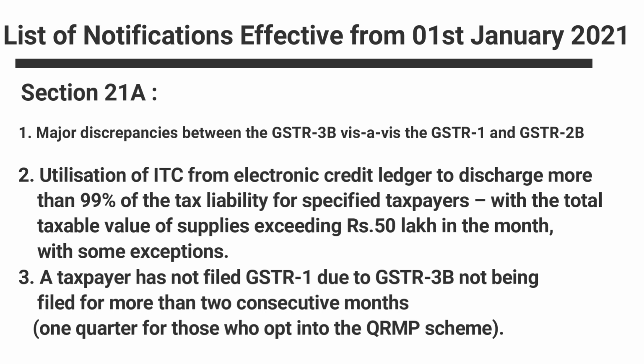Third and the last, a taxpayer has not filed GSTR 1 due to GSTR 3B not being filed for more than 2 preceding months, or 1 quarter for those who opted for the QRMP scheme. Let us take an example. Now we are in the month of November. If you have not filed the GSTR 3B return for the months of September and October, you cannot file the GSTR 1 for the month of November.